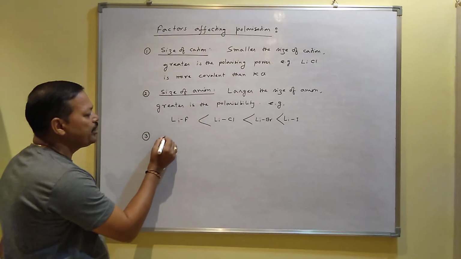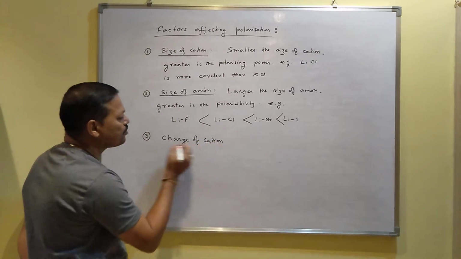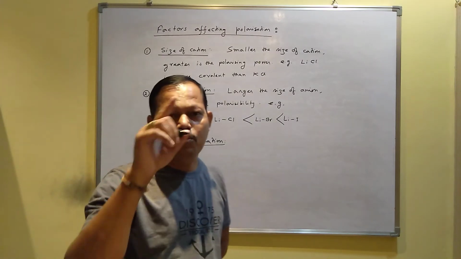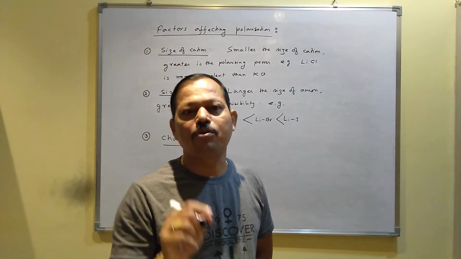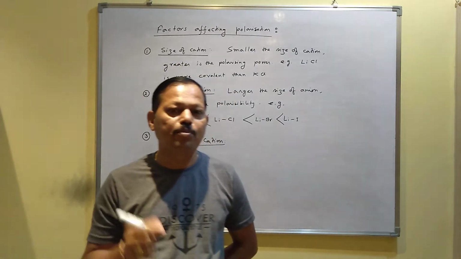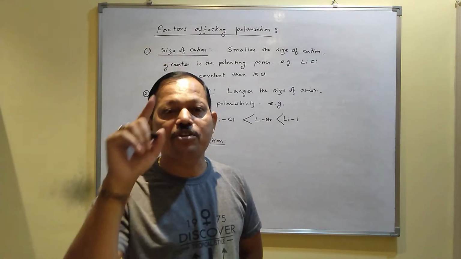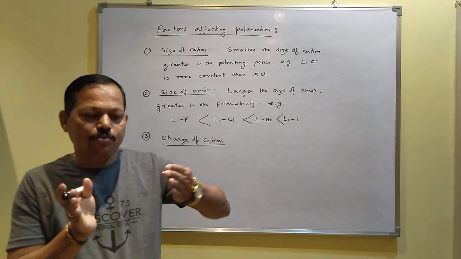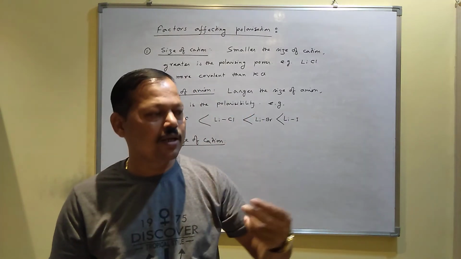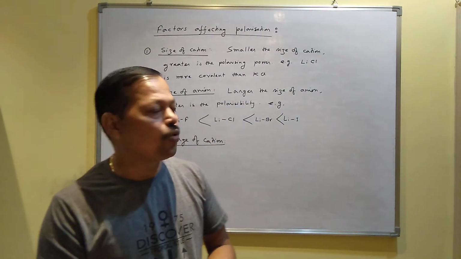Number 3, it depends on the charge of the cation also. There are some cations which contain 1 plus charge, some which contain 2 plus charge, some which contain 3 plus charge. For example, sodium contains 1 plus, magnesium contains 2 plus charge, aluminium contains 3 plus charge. So as the positive charge of the cation increases, due to the presence of more positive charge, it can attract more, and that is why polarization will be more.